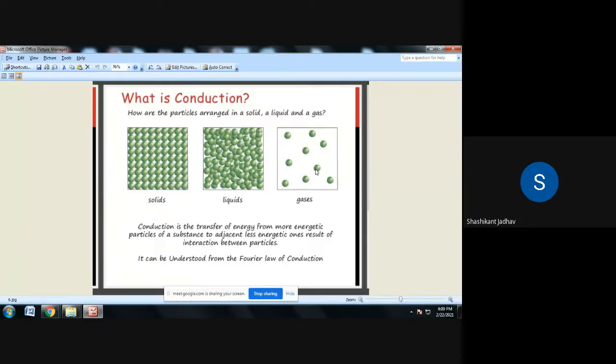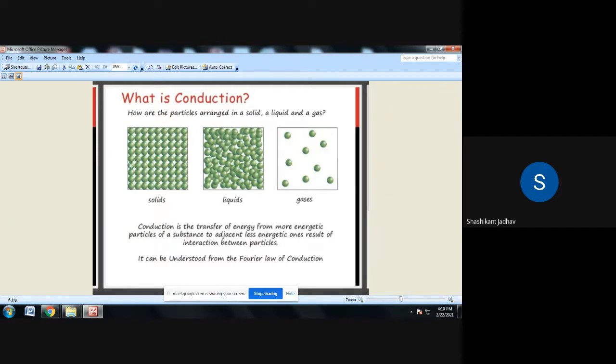So all of you write down the definition of conduction. First of all, you have to write down the definition of conduction. So what is the definition of conduction? Conduction is nothing but transfer of heat from one part of a substance to another part of the same substance, or from one substance to another substance in physical contact with it, without appreciable displacement of the molecules.